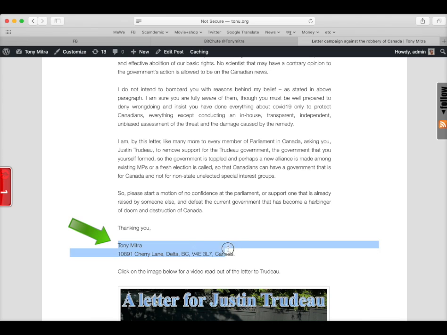I personally recommend that you write your name and address and don't send a nameless ghost letter. You don't need to be afraid. You are a citizen, and the public servants work for you. You don't work for them. You don't need to be afraid. If you cannot show your name and address, you do not expect them to take it seriously. They'll just junk it. You have to show your identity, and then tell them that we want them to change their behavior or we want them fired.